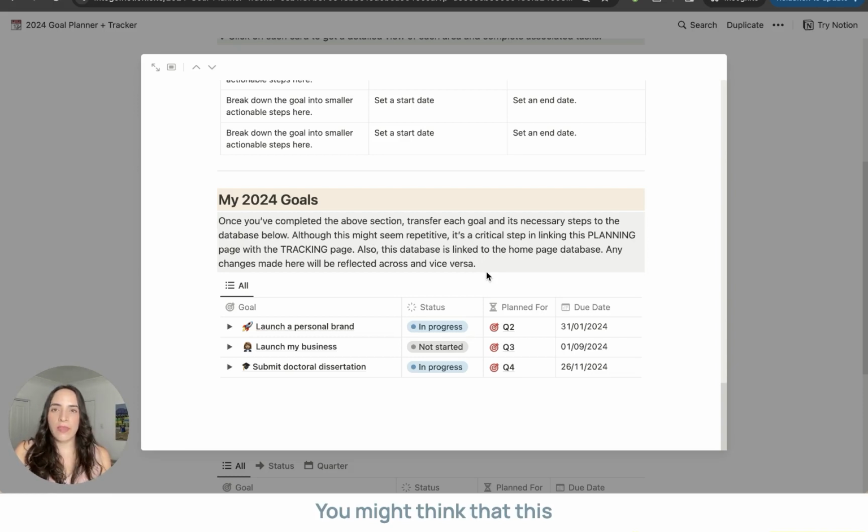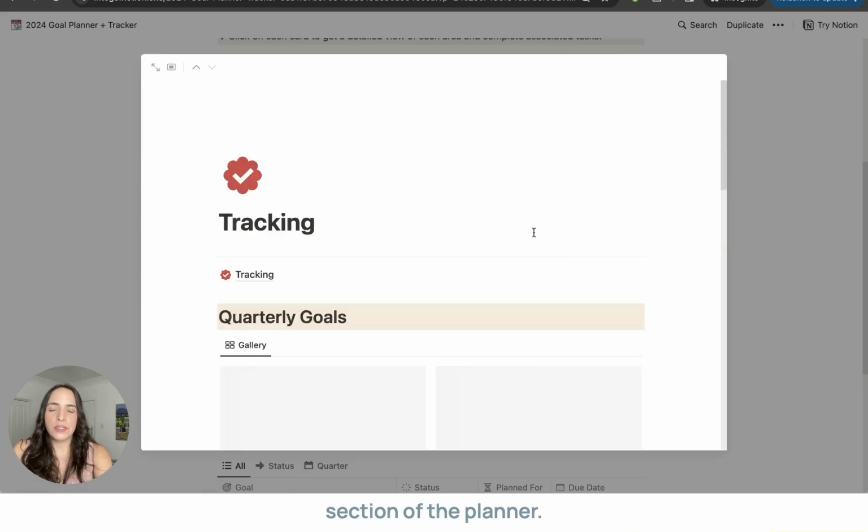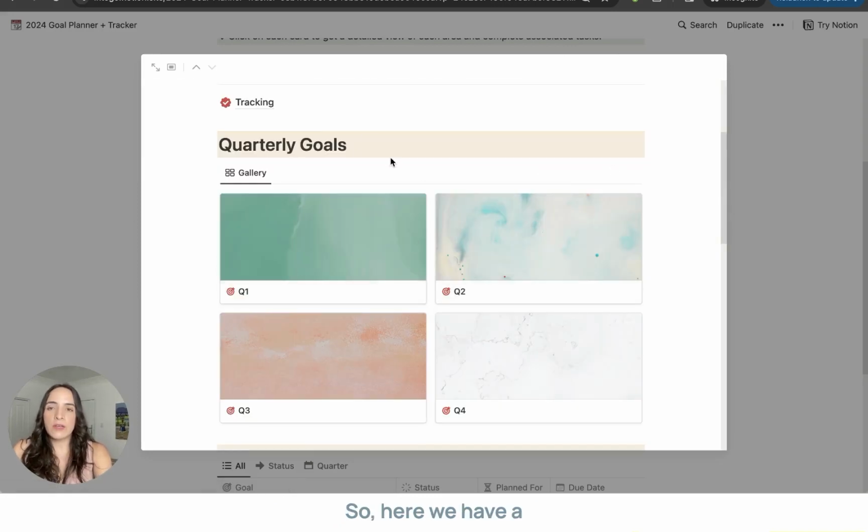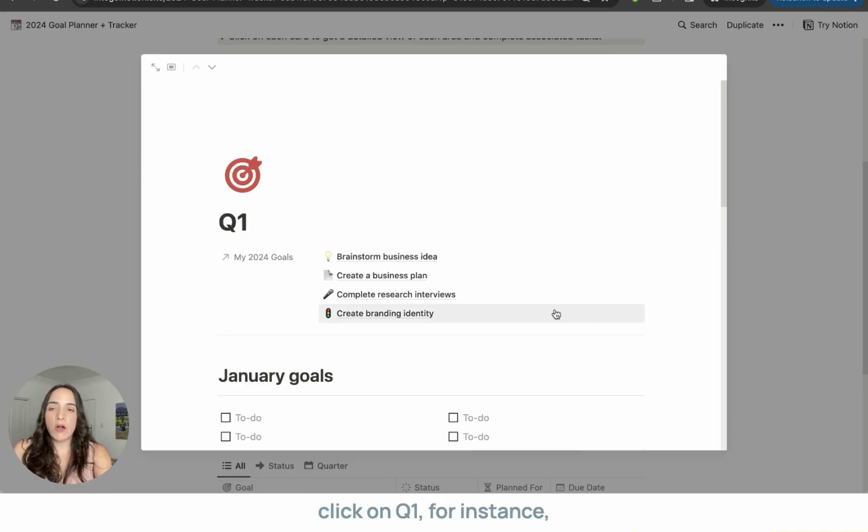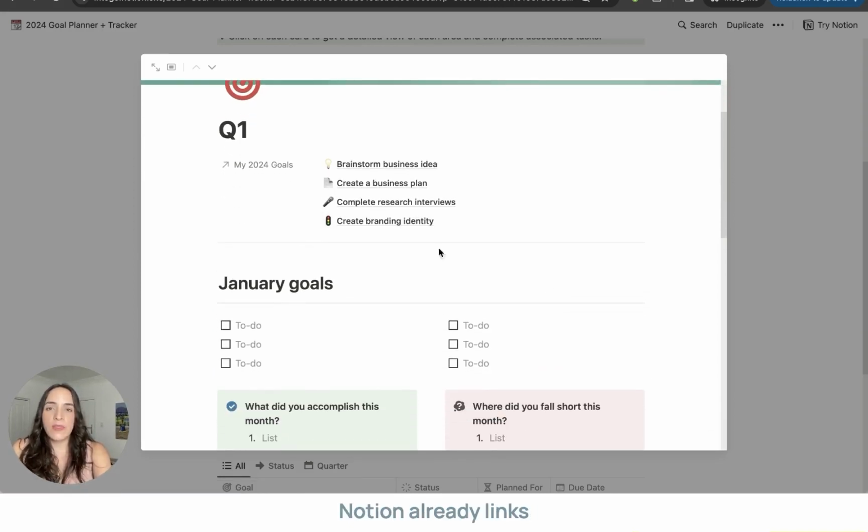You might think that this is a little bit repetitive because you've already done it, but really the reason why I want you to do that is because it links back to the tracking section of the planner. So here we have a tracking section for quarterly goals. So if I click on Q1, for instance, Notion already links the goal that you've added to the database and the quarter that you've allocated to it to this particular section of the planner.